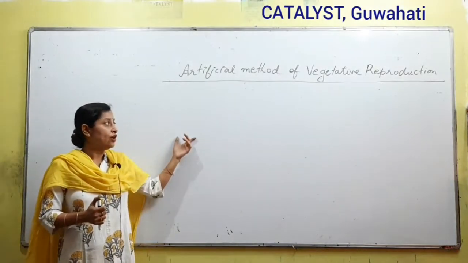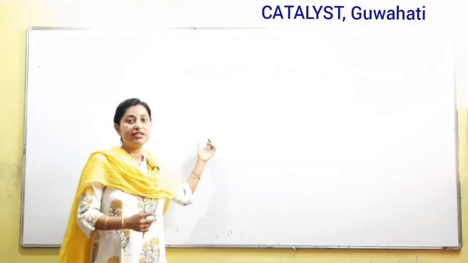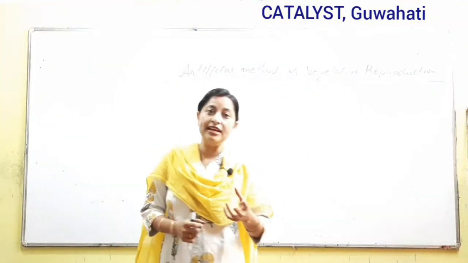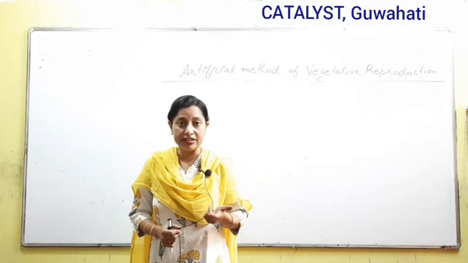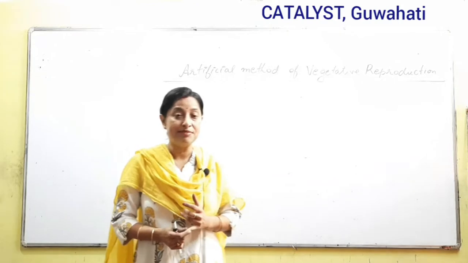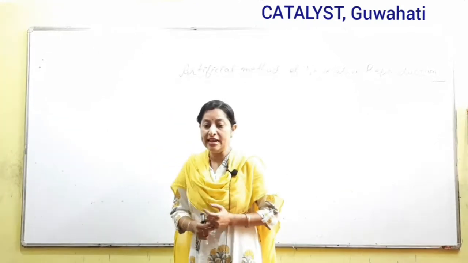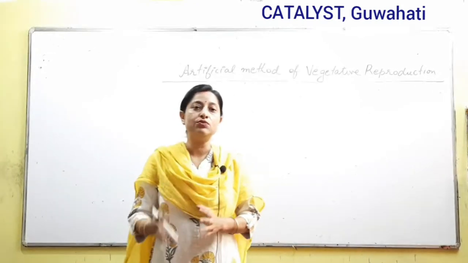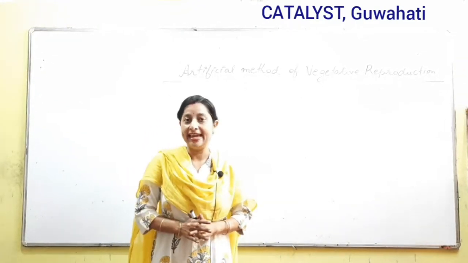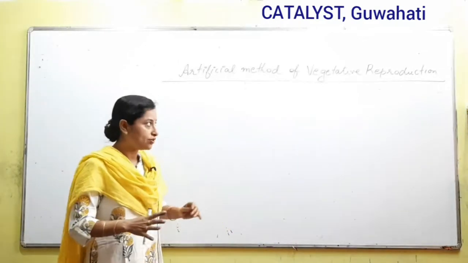While doing this, obviously there is a need of certain types of chemicals, certain types of hormones. Especially root promoting hormones are very much essential. Root promoting hormones, we remember the auxin part. We have read about auxin, and the auxins generally used for root promotion were IBA, NAA, etc.